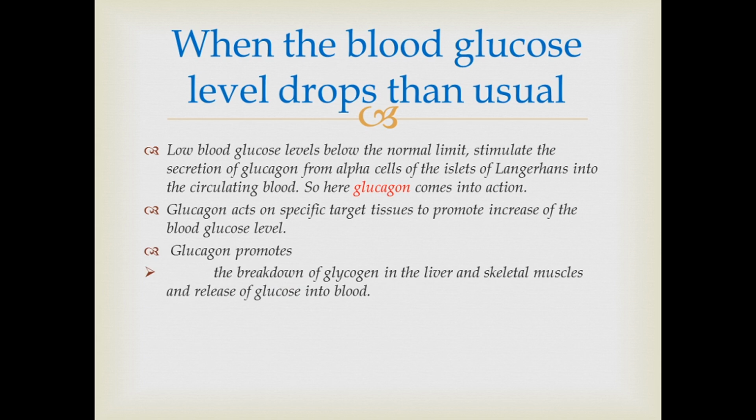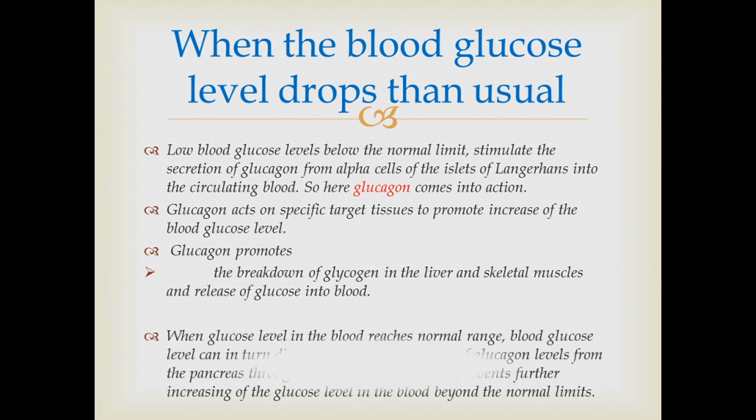Glucagon promotes the breakdown of glycogen in the liver and skeletal muscles and release of glucose into blood. That is the only thing that glucagon does. It doesn't do anything else.